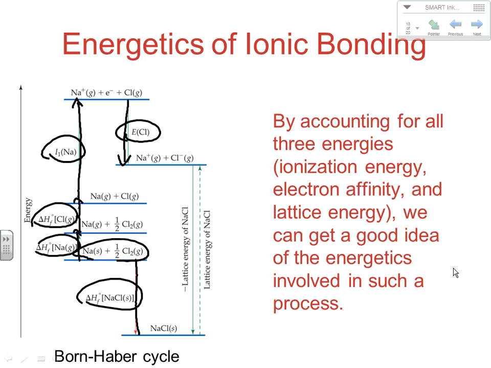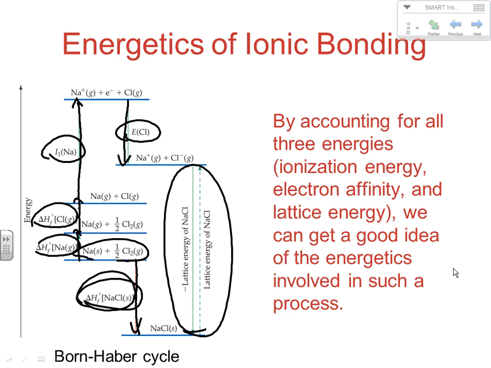So looking at the sodium solid reacting with the chlorine gas to make the sodium chloride solid, we can use formation enthalpies to determine that. So basically, we know all of the energies of all these steps, except for this one right here. And Born-Haber came up with a way to actually measure lattice energies using ionizations and electron affinities and formation reactions.